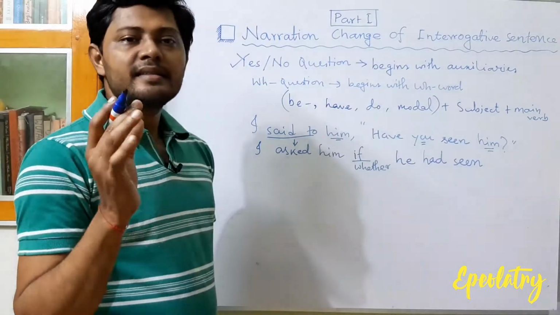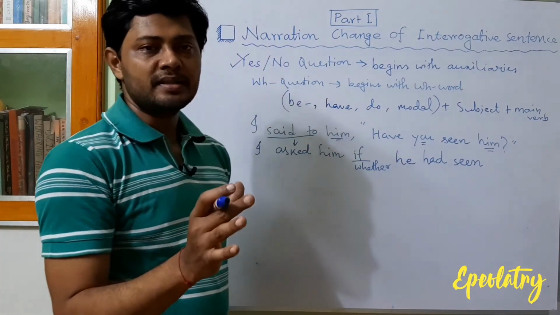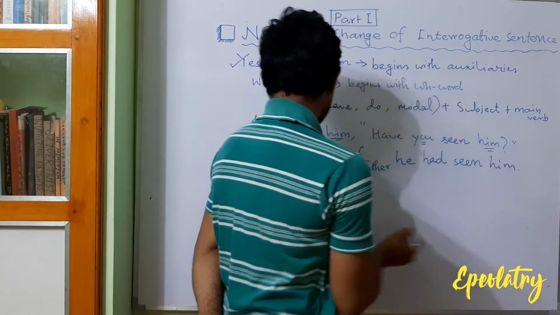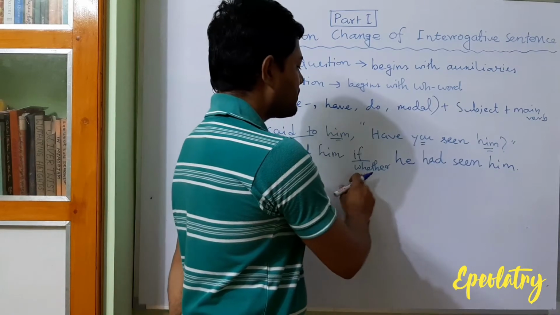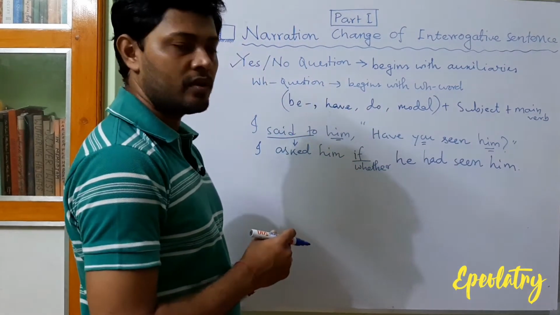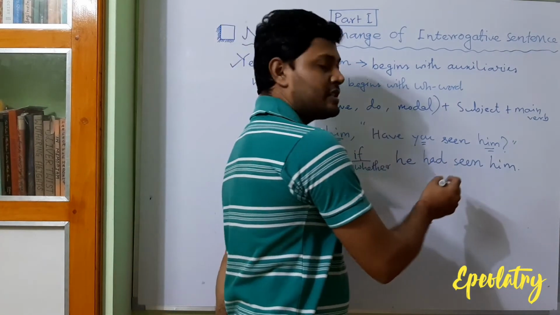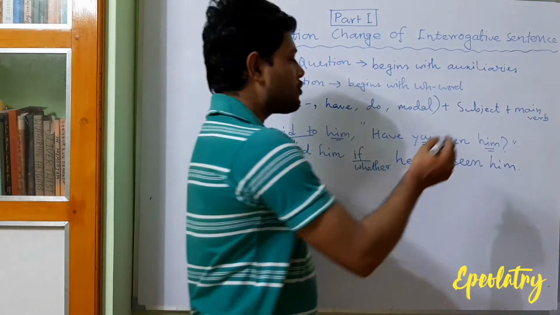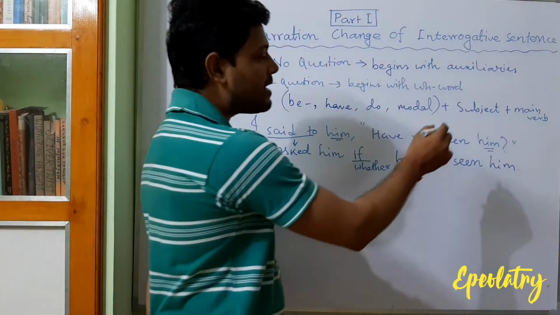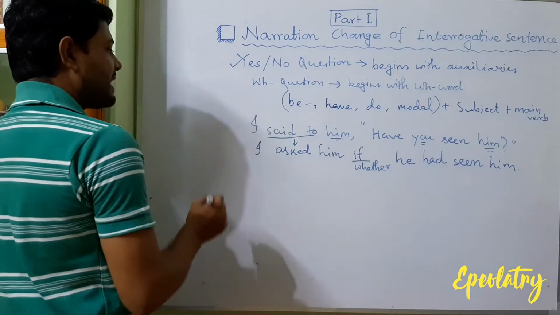Him is third person, and we know that in the quotation third person should not be changed. So him remains unchanged. The answer is, I asked him if he had seen him. Okay, this is the answer. And also remember one thing, in indirect speech there is always a full stop at the end. There is no need to put the question mark. Okay, take another example.